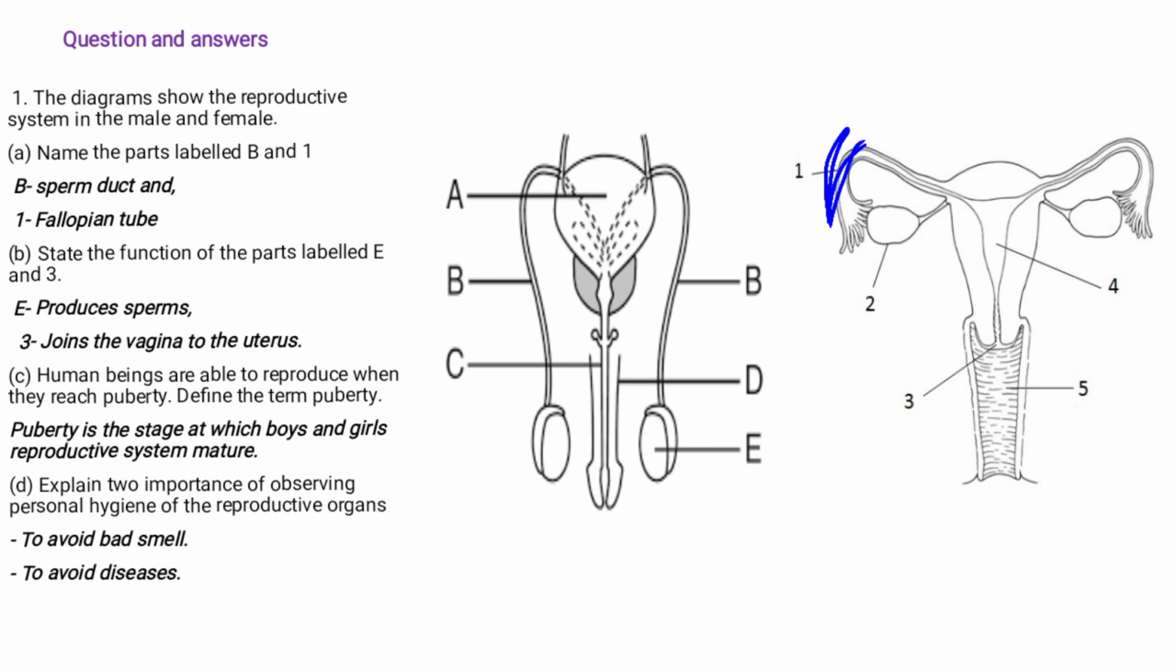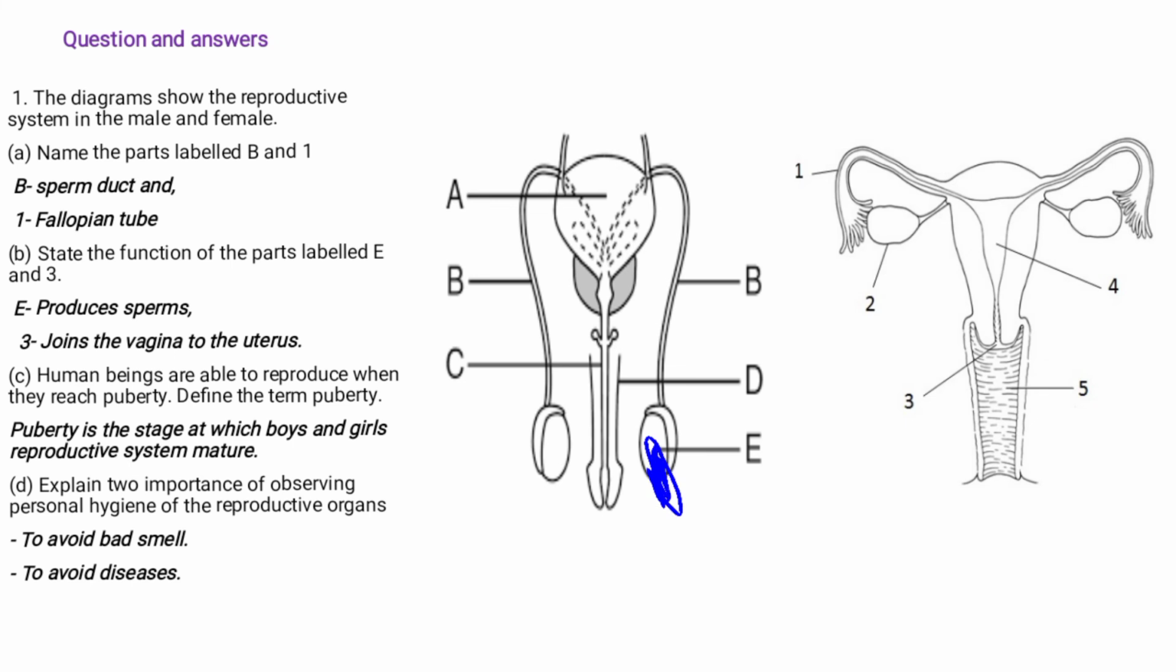Okay. Question 2 says, state the function of the part labeled E and the 3. So the part labeled E is what we call the testes. The first thing we have to do is identify what E is before we explain the function. So E is the testes, and the function of the testes is to produce sperms.